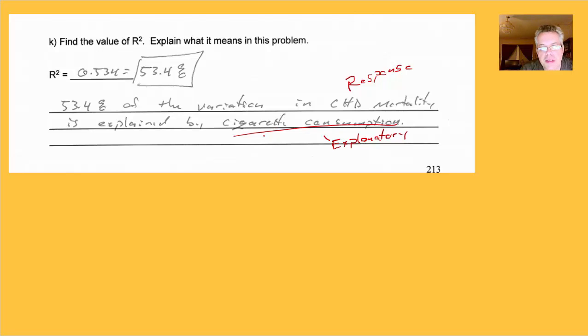So there's some percentage left. So this is a measure of how good the line of best fit does. If it were 100%, then the line of best fit would go through all the data and there'd be no variation about the line left. But here, as we go back and look at the line of best fit, there's still quite a bit of scatter about it. Okay, so like I said, a measure of how good the model does. It's the best a straight line can do for this data.